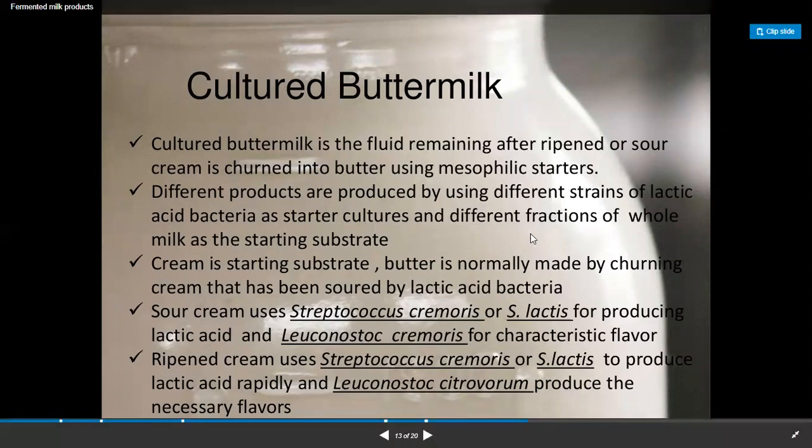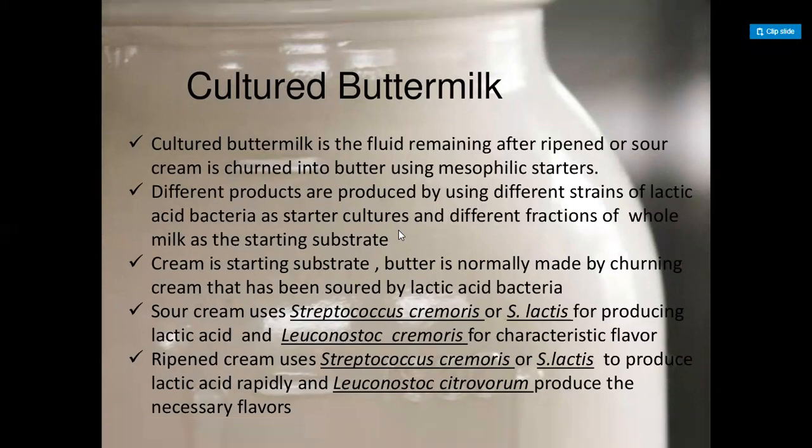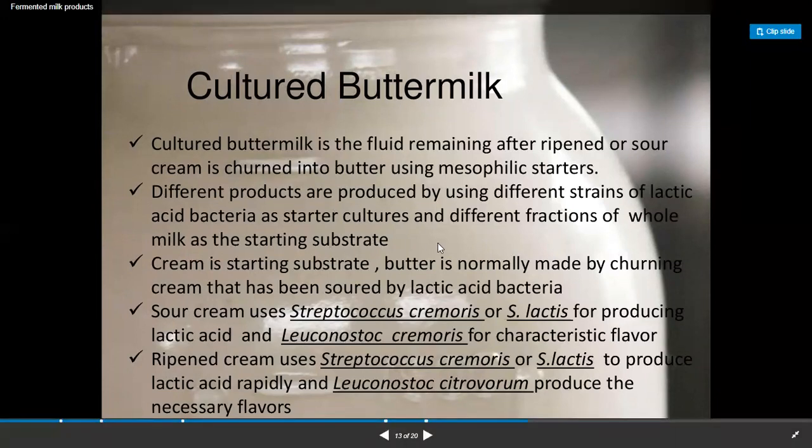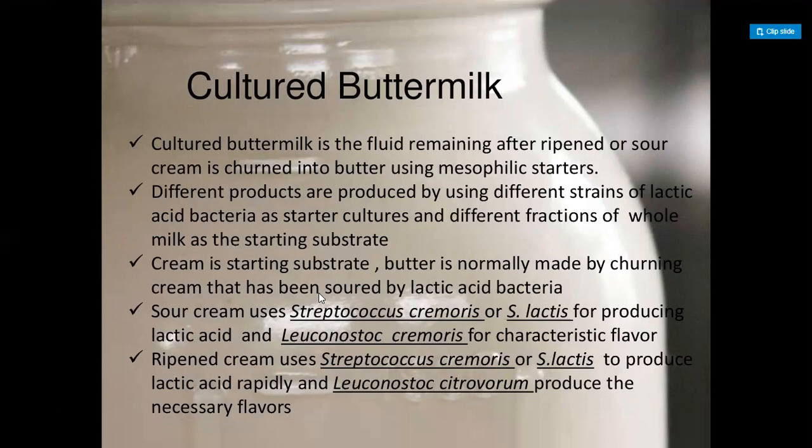So different fractions of whole milk are converted into buttermilk by these starter cultures, and cream is the starting substrate. Butter is normally made by churning cream. After the fermentation starts, the churned cream is separated.